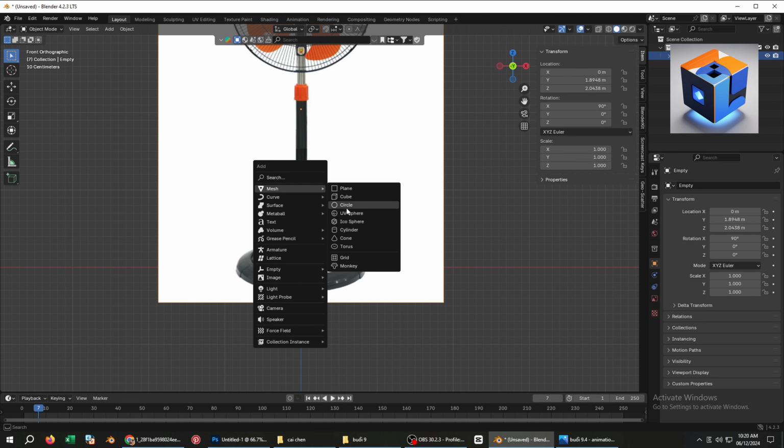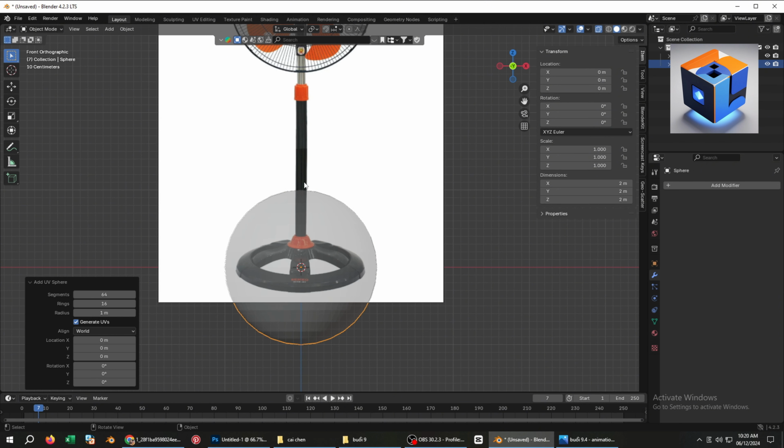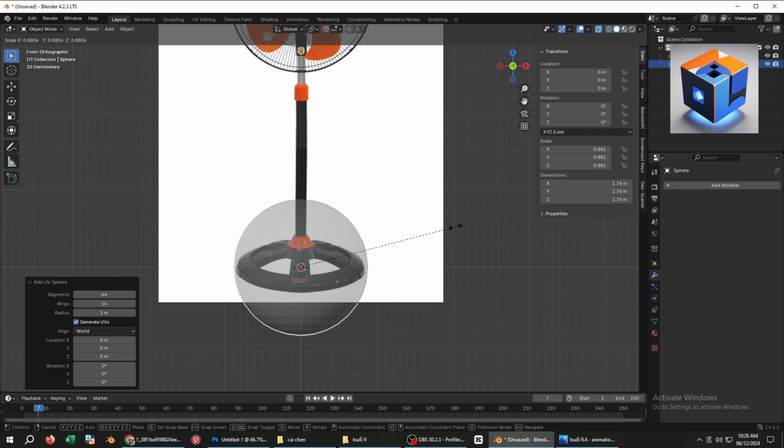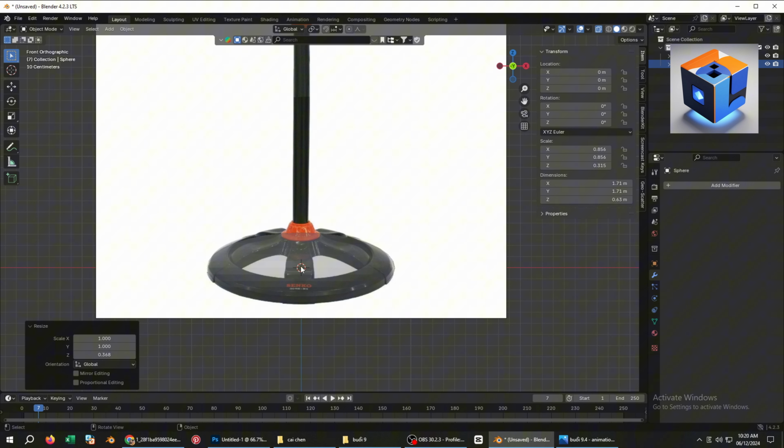Okay. First, press Shift+A to create a sphere. Press Alt+Z to enable X-ray mode. Use S to scale the object down to match the reference image. Then press S again and Z to scale it along the vertical Z-axis. You can combine the keys X, Y, or Z to scale along the desired axis. Once the scaling matches the reference, press Alt+Z to disable X-ray mode.